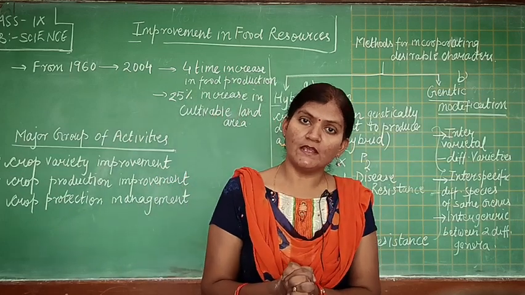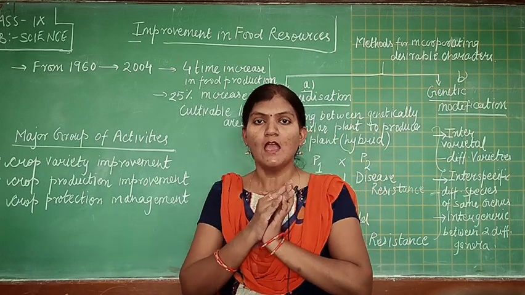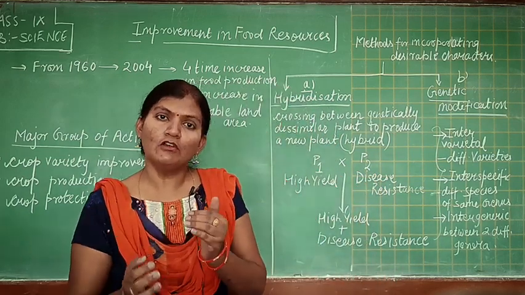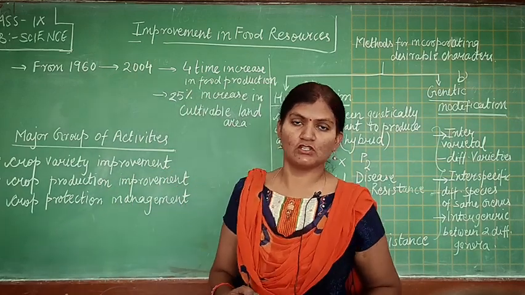Is that a surprise? Yes, because this is the hard work of our farmers, and they have incorporated certain scientific knowledge to improve the crop production.